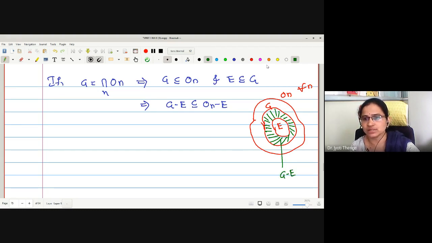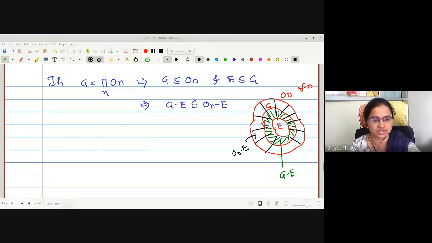What is ON minus E? Is it this part? Very easily you can check that G minus E is contained in ON minus E. This is what I have written.